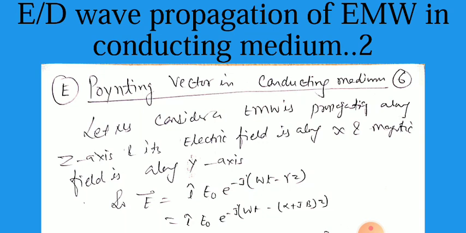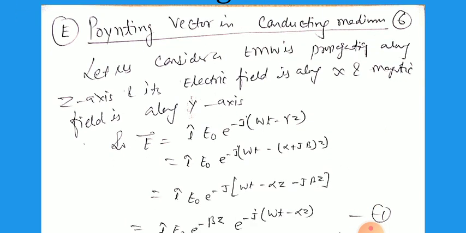And the last topic for today is the Poynting vector in a conducting medium. As we have known very well, the Poynting vector equals E cross H. So let us consider the EMW propagating along the z-axis, with its electric field along the x-axis and the magnetic field along the y-axis. So the E vector equals i cap E0 e raised to power j(omega t minus gamma z), as we have written earlier, and this gives i cap E0 e raised to power j(omega t minus (alpha plus j beta) z), because gamma equals alpha plus j beta.